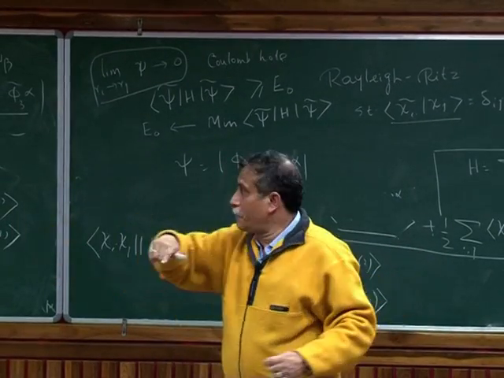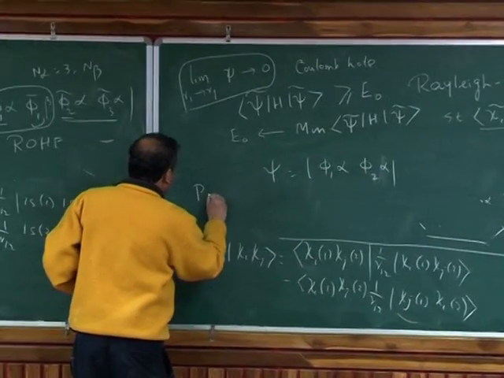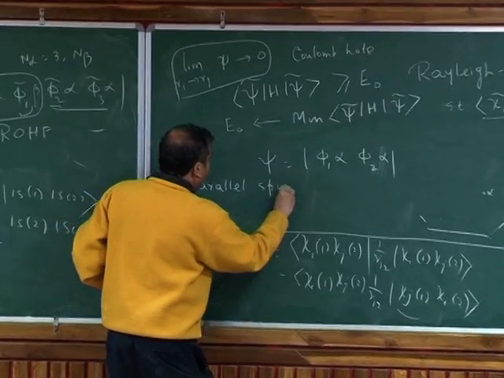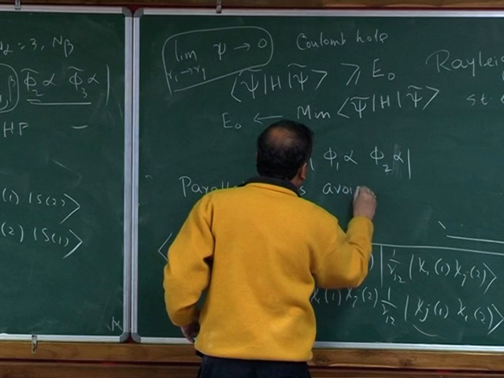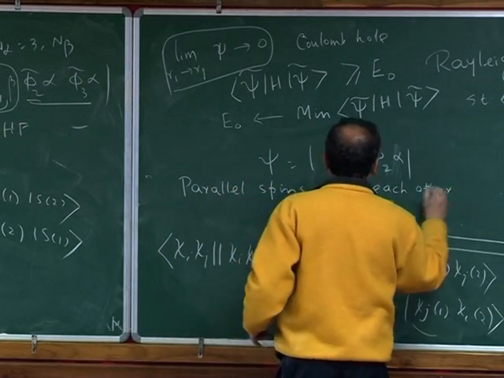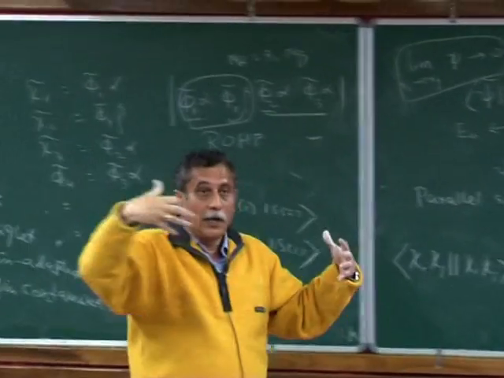So in a single determinant, this avoiding is automatic for parallel spins. So parallel spins, again in a very physical manner, can avoid each other, because they have to be in different space paths. So there is a lower probability of them being close.